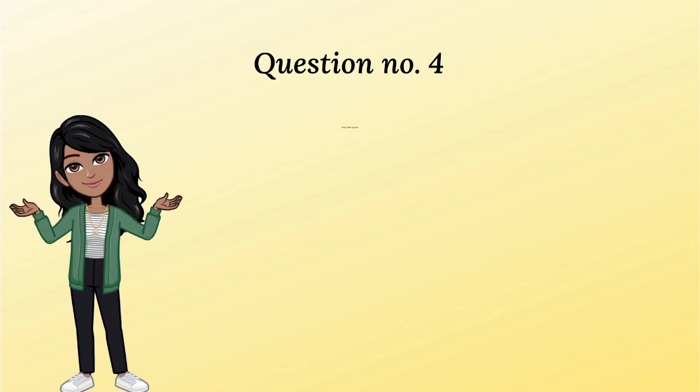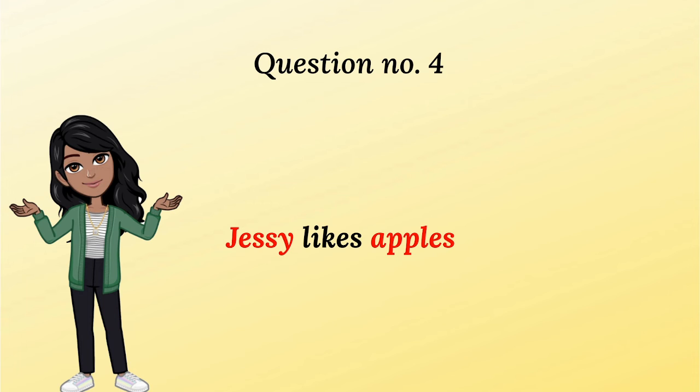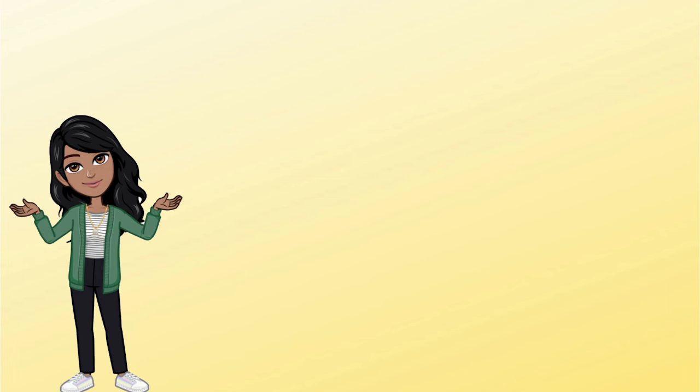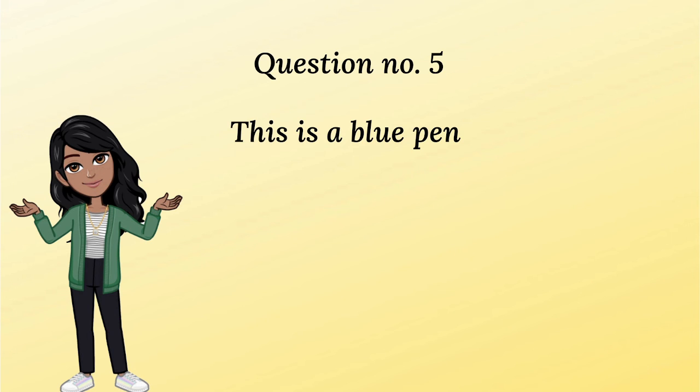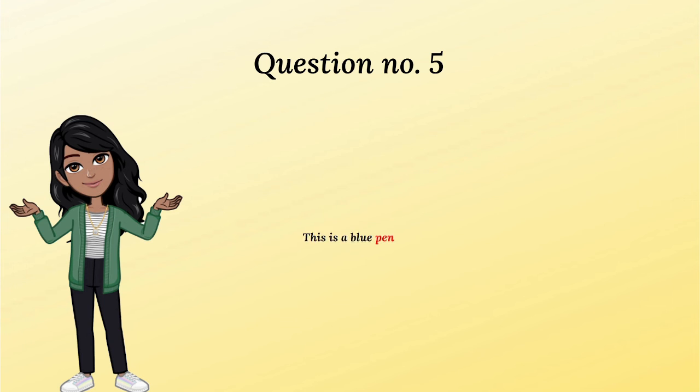Question number 4. Jessie likes apples. The words Jessie and apples are nouns. Question number 5. This is a blue pen. Pen is a noun.